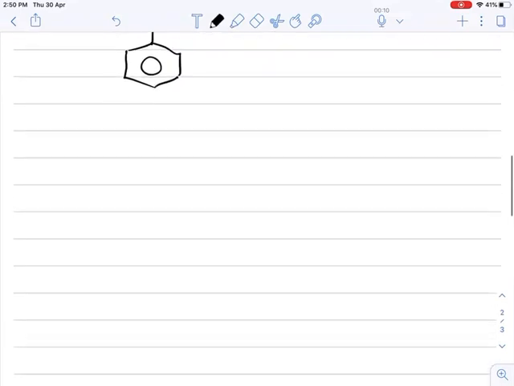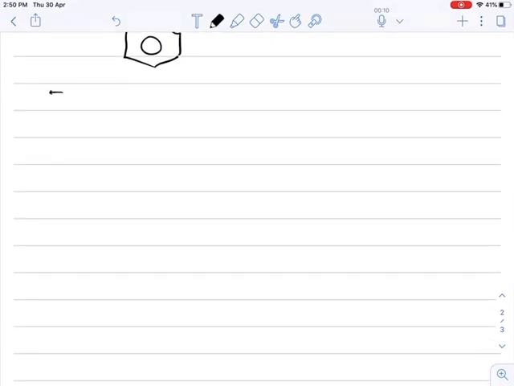Now, the next important compound from this chapter is ethers. Ethers have divalent oxygen as their functional group.